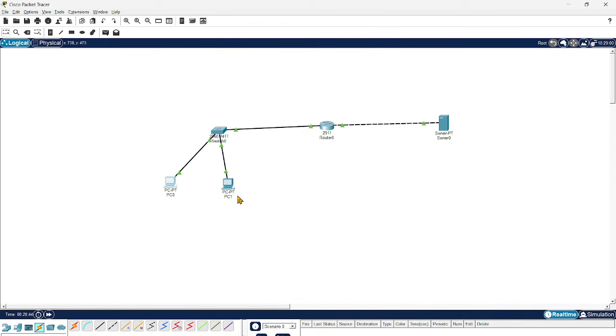So we just did a lab for authentication. This is how we can set up the lab and configure whatever is required for authentication on the router and also the TACACS server, and try to access from the PCs to see if you are able to log in with the credentials that we have set on the server.